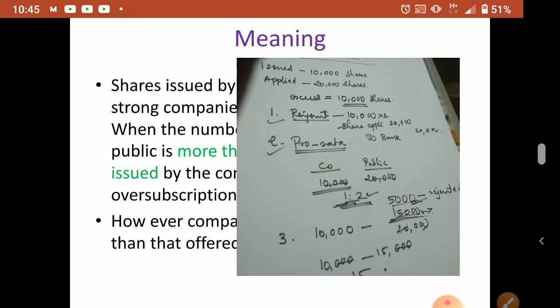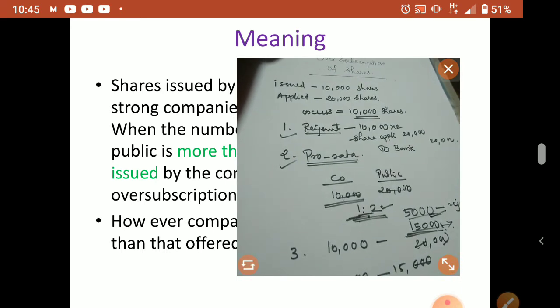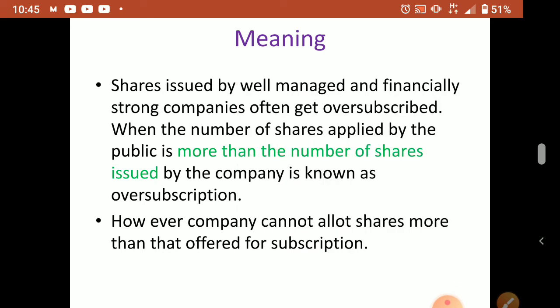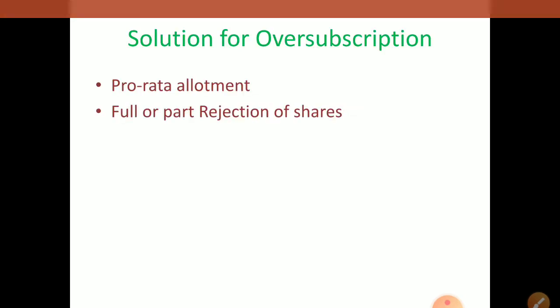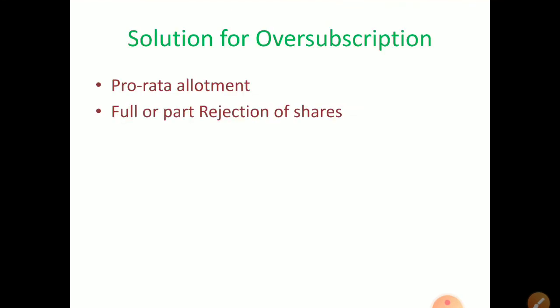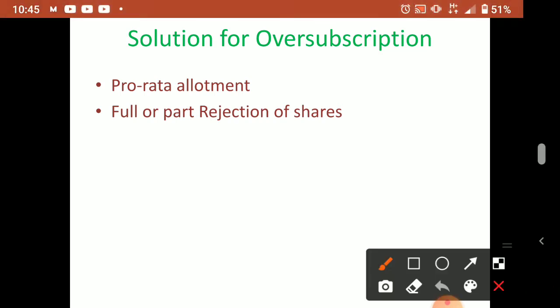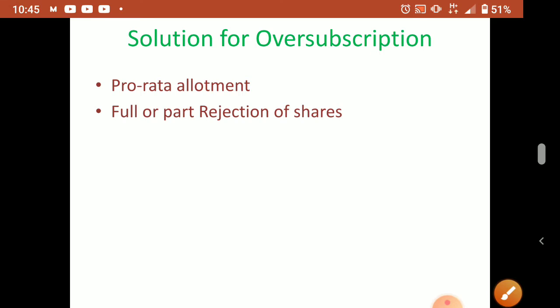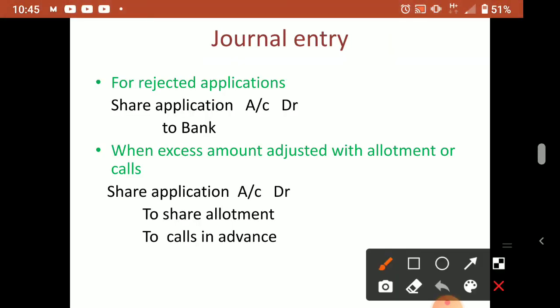I hope it is clear. Now we'll go to the solution. I already told you, either pro rata, or a full or part rejection of shares, this is the solution available with the company. Now the journal entry: if we are rejecting the application, what can we write? Share application account debit to bank, we will write. So bank is credited because money is paid back to the shareholders, those who sent excess.